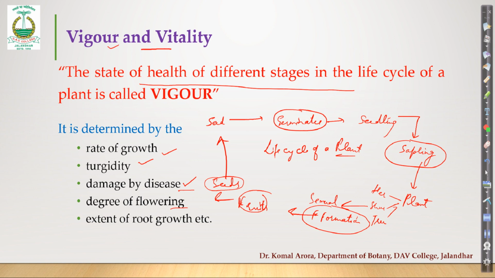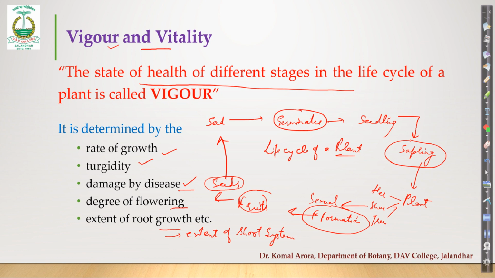Does it look healthy? And what is the extent of the root system? This is very, very important. Though roots are not visible to the naked eye when you are looking at the plants, for the majority of plants they are growing below soil. They are not visible. But what is the extent of that root system? We have studied that it determines the extent of the shoot system. Right? They are correlated. So the more the expanse of roots, the better will be the shoot system. So that also decides the vigor.